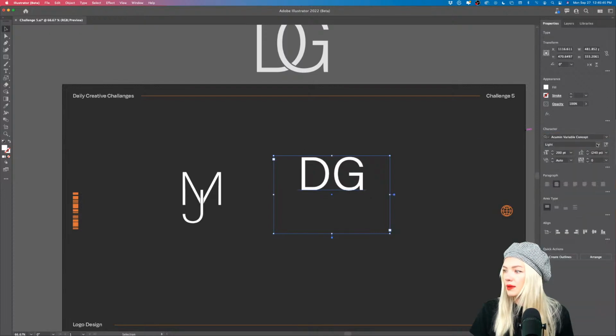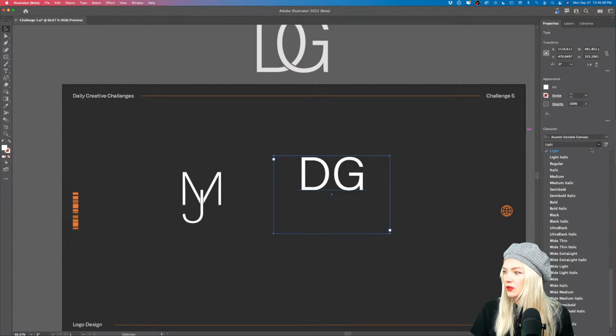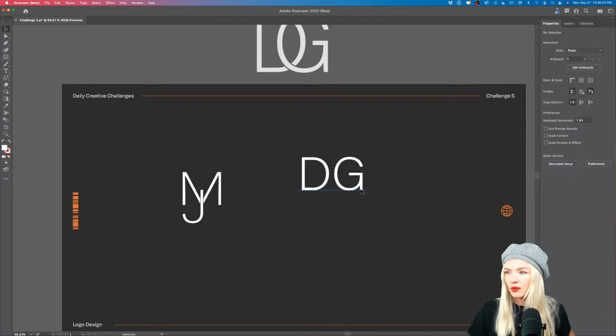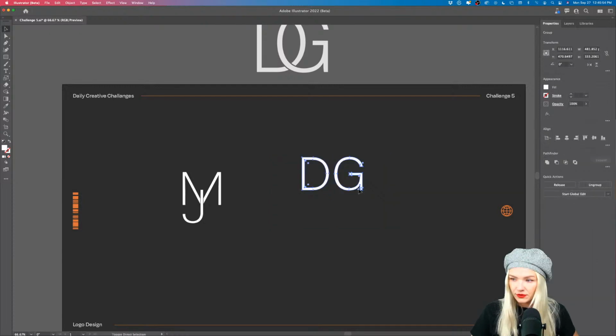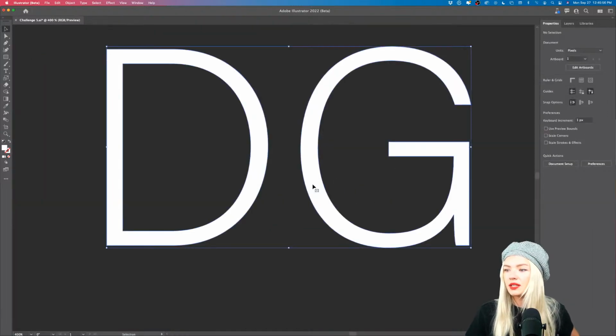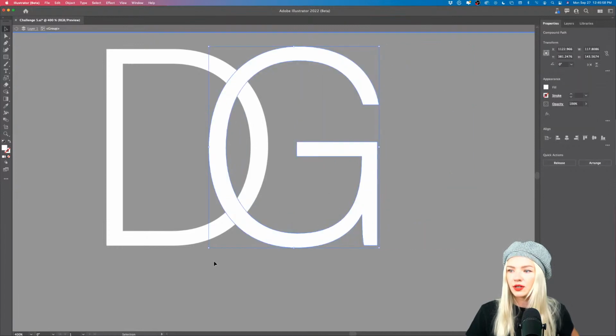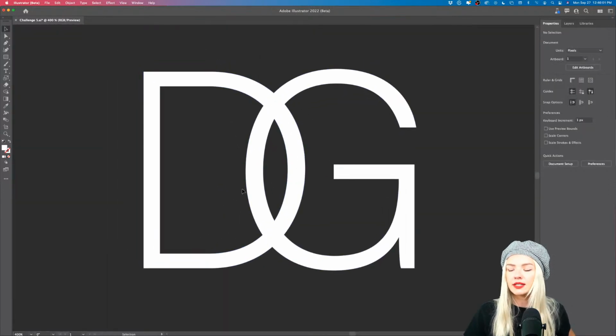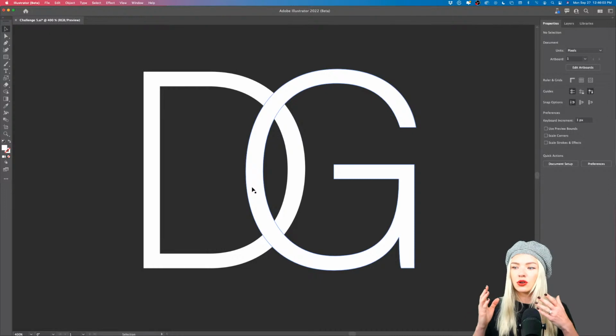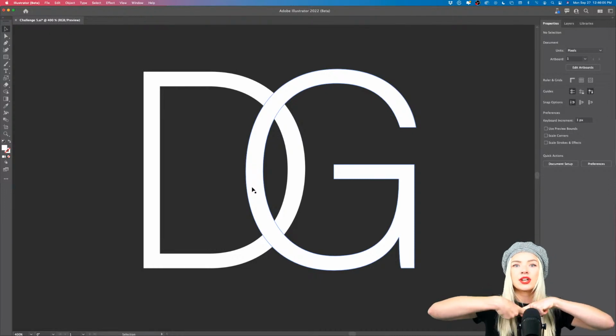Acumin Variable Concept is really great for that too. And I'm going to select a very light font, extra light. There we go. Now I'm going to outline that, Command Shift O. And as I'm putting the letters above each other, we can create an effect where the letters look like they're interconnected, kind of like a chain.